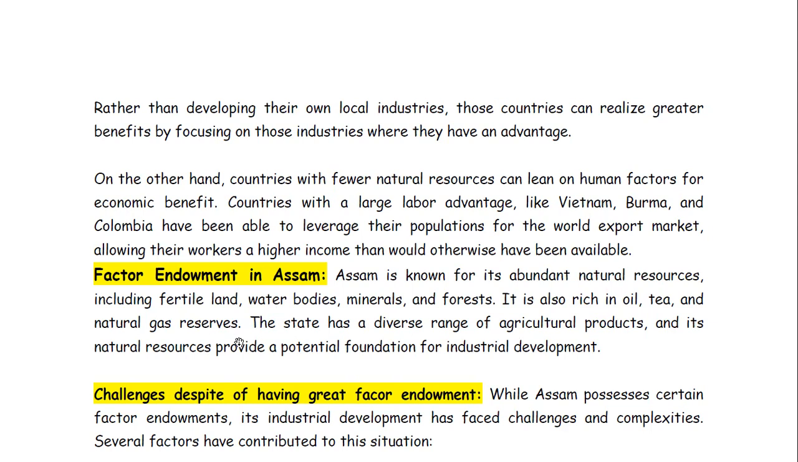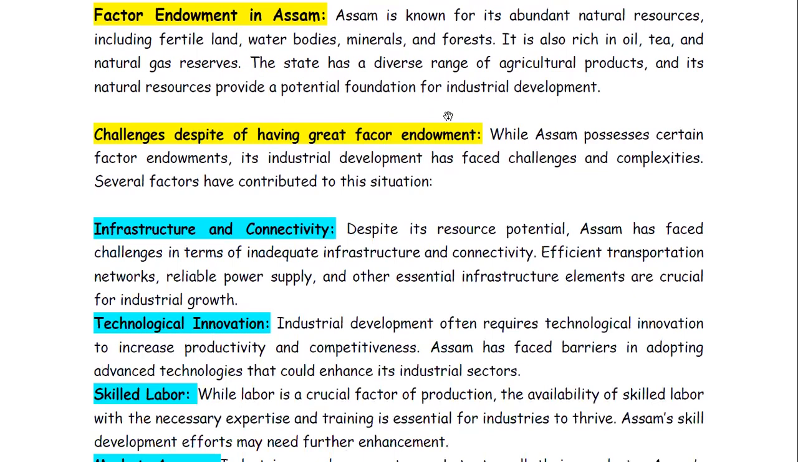Obviously, this is the state which has the highest production in the country India, right? Assam is having the highest production of tea. The state has a diverse range of agricultural products, and its natural resources provide a potential foundation for industrial development. But what are the challenges despite having this great factor endowment?